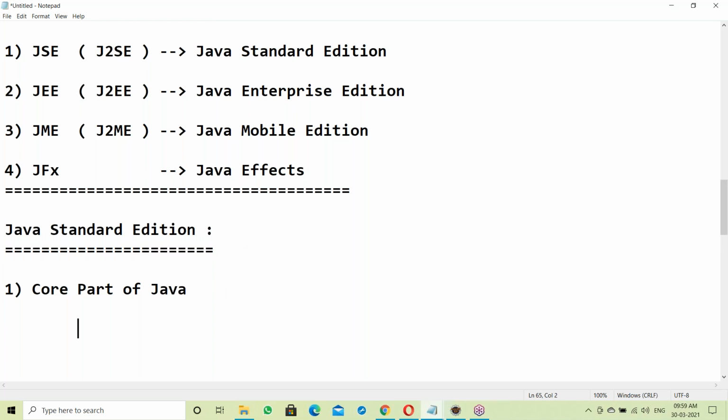First, the core part of Java. What is the core part? Core means core C language, core C++, core Python, core Java. So exactly what is core here? Core means it's the compiler part. So what exactly is the compiler part?